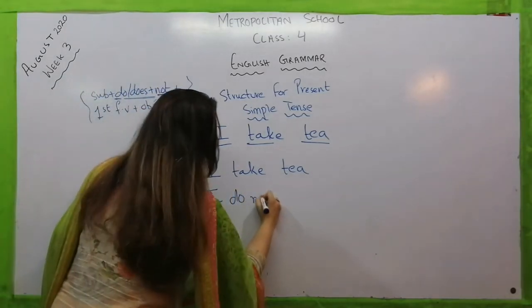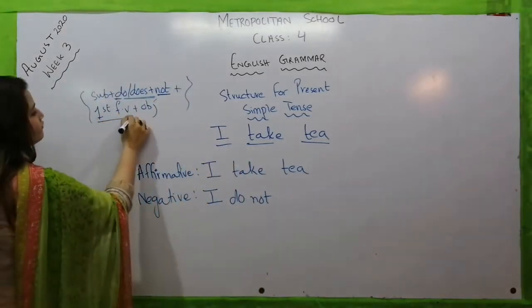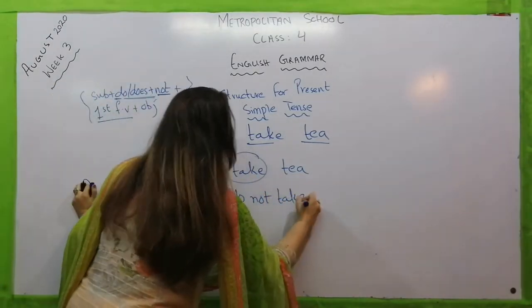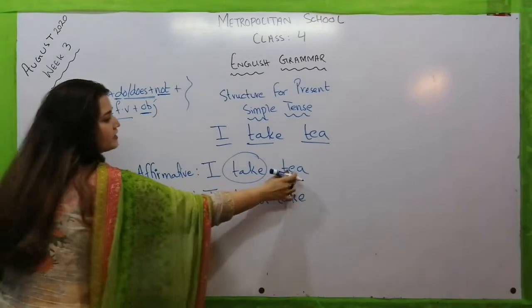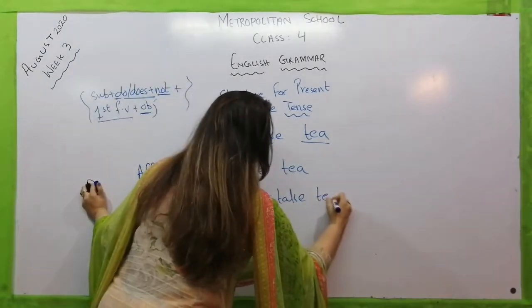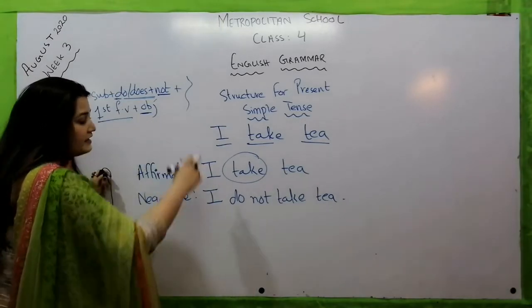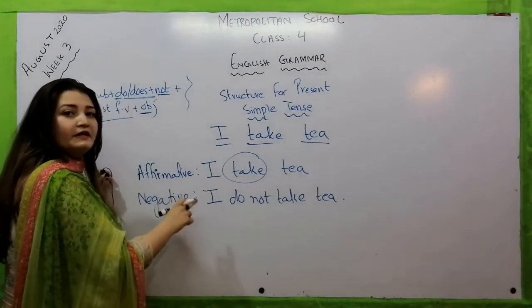not. What is the first form of verb here? This, take. I do not take. And what is the object? Tea. I do not take tea. So now you can see that by using the structure, sentence making is really very easy for you.